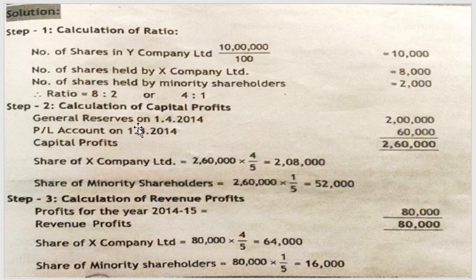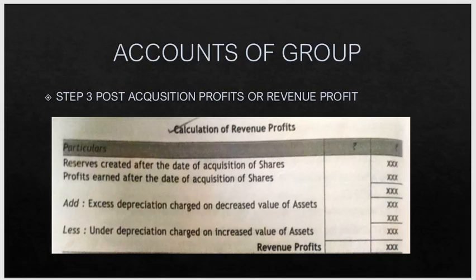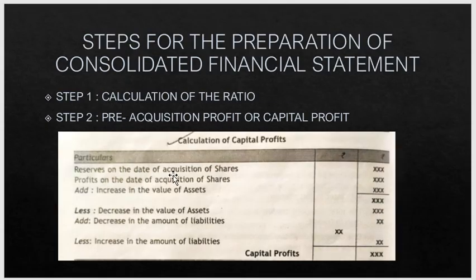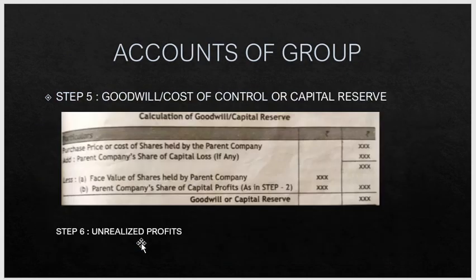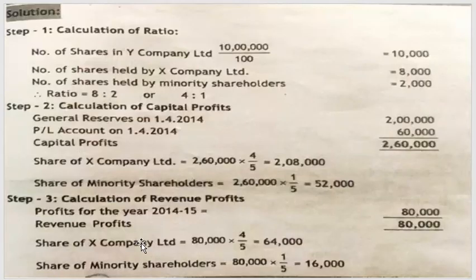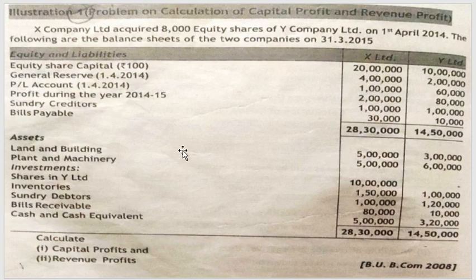In calculation of capital profit, you have the format which states reserves on the date of acquisition of shares and profits on the date of acquisition of shares. Then you add increase in the value of asset, less decrease in the value of asset, add decrease in the amount of liability, less increase in the amount of liability. So now we calculate capital profit. First you need to find out the general reserves and profit up to the date of acquisition.